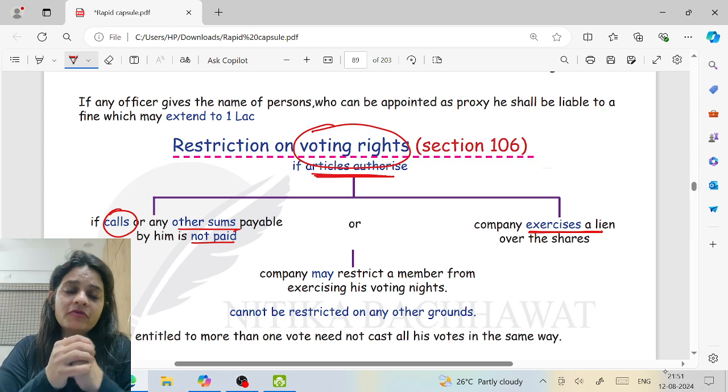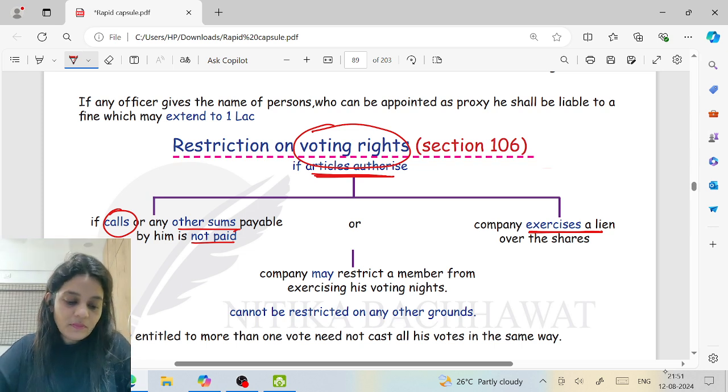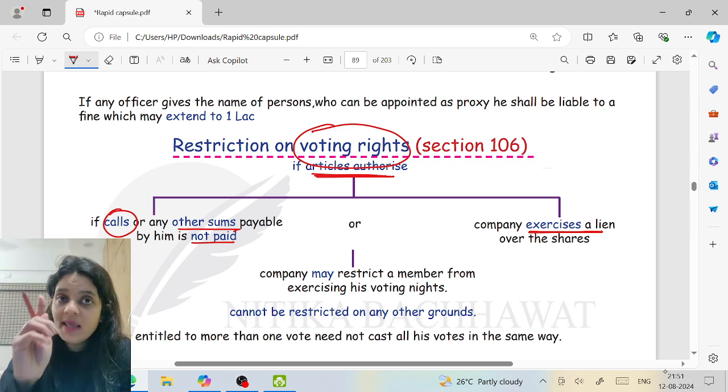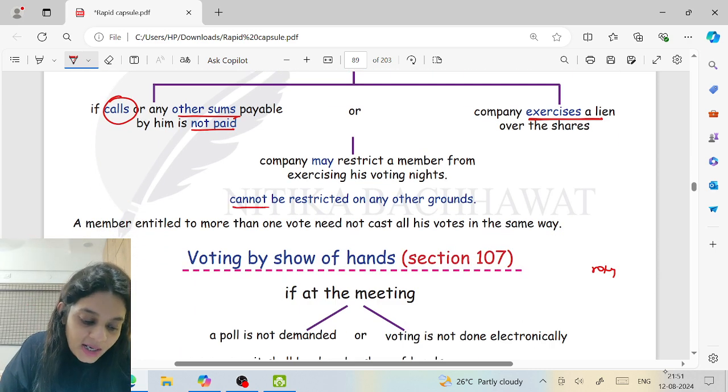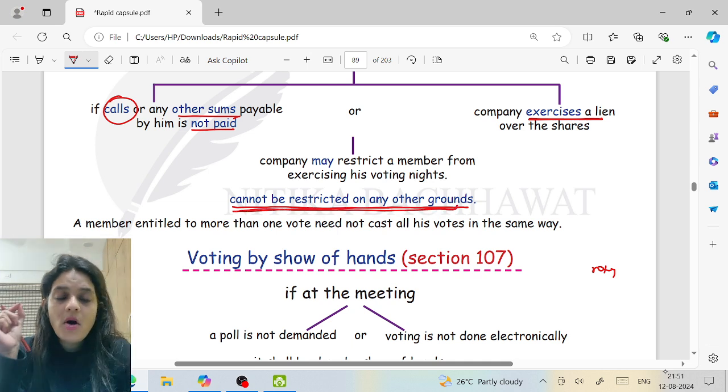Can the company stop him from voting? Yes. But only if the articles authorize. Voting cannot be restricted on any other grounds. That means you cannot stop a member from voting on any other grounds.